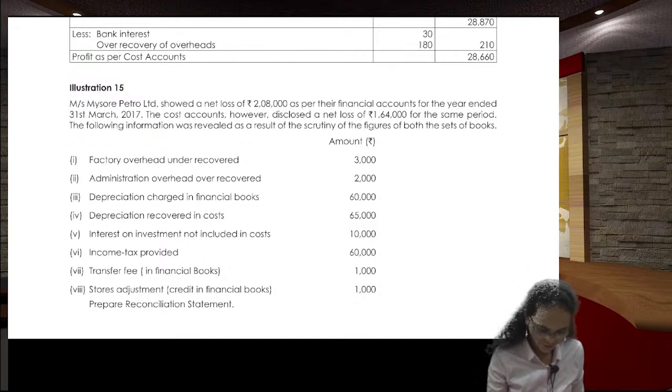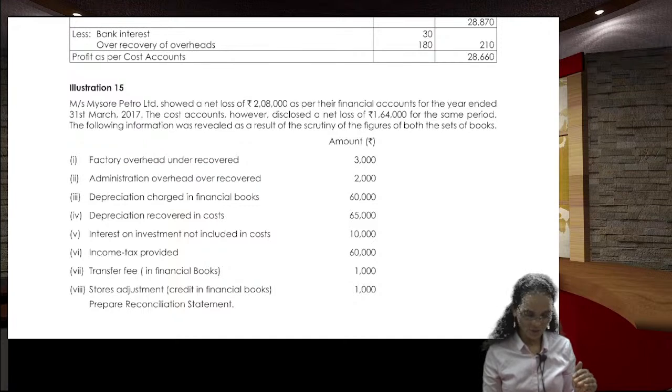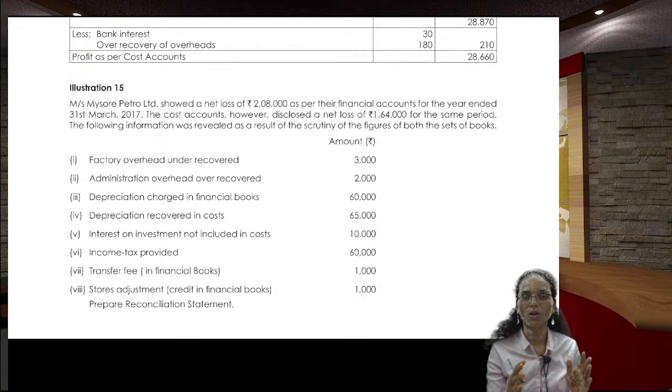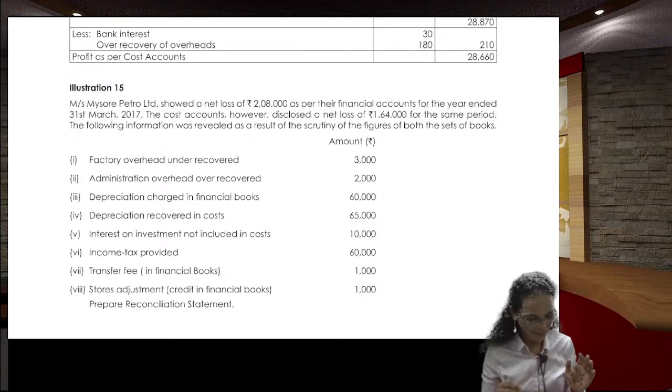Right. Now, one by one we will see. Factory overheads under recovered. Under recovered in the sense what? I told you previously, once again I am saying, under recovered and over recovered will only be in the cost accounts, not in the financial accounts. In the financial accounts, only actual basis of overheads will be taken. But in the cost, under recover, over recover will be there.